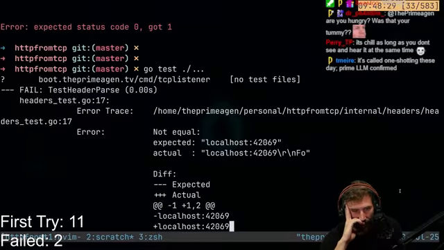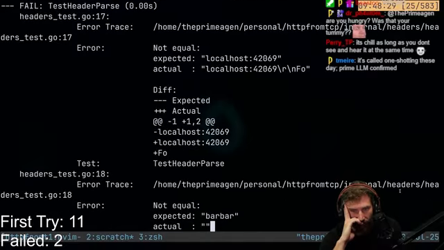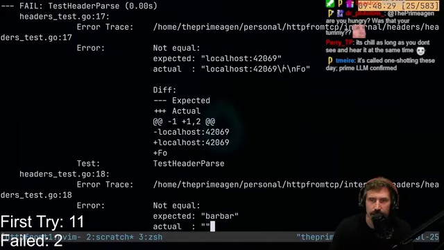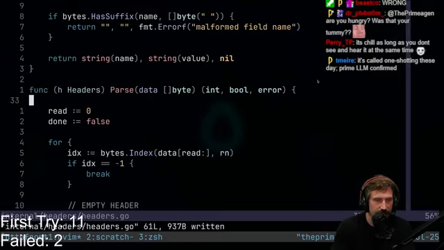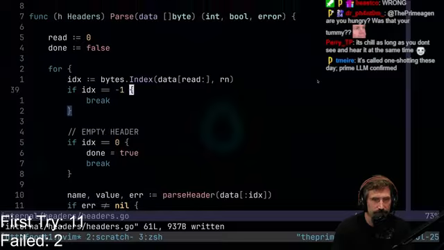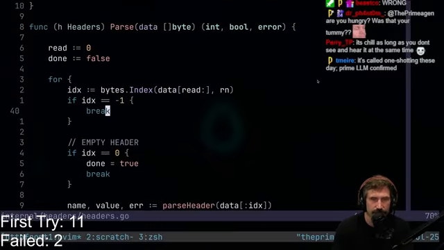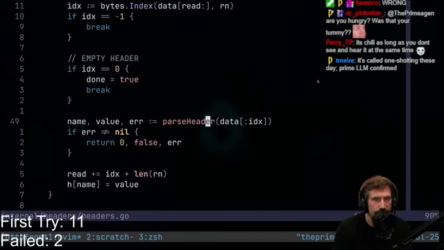Let's look at this for a second, because I must have done something wrong here. Why am I getting all the way to here? Being two past makes me feel like I definitely did something really obvious, and I have yet to figure out what I did wrong. Okay, so what do you do here? We're going to read up until a registered nurse. That should be the beginning of this all. We're going to read up to the index, but not including the index.